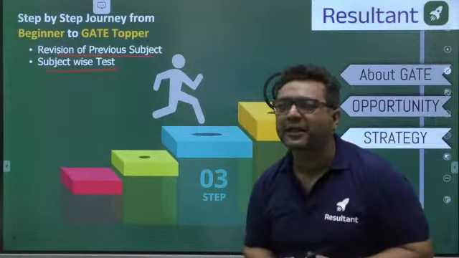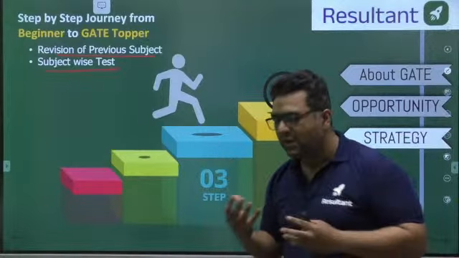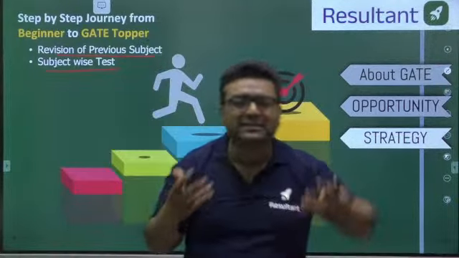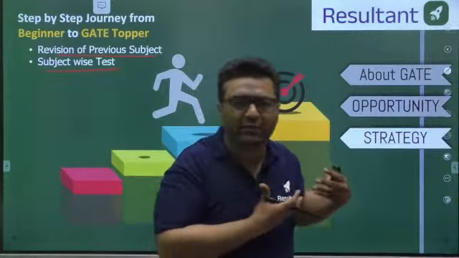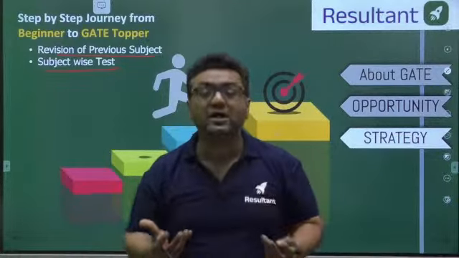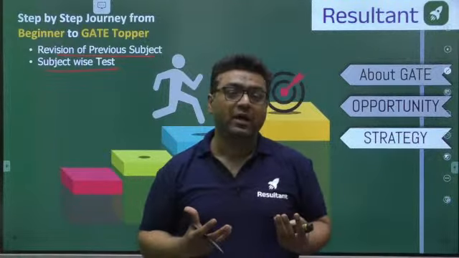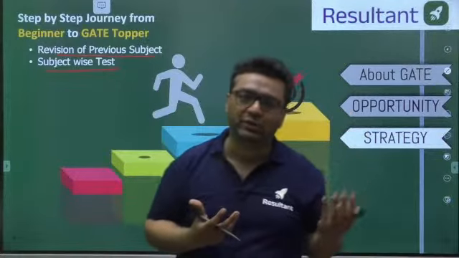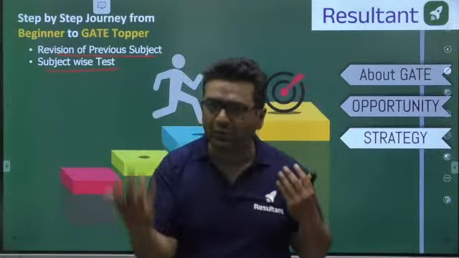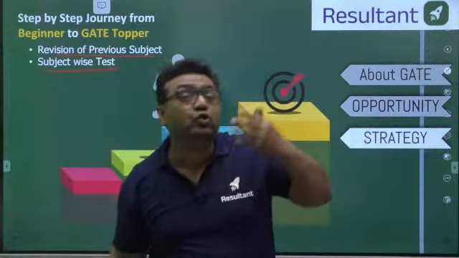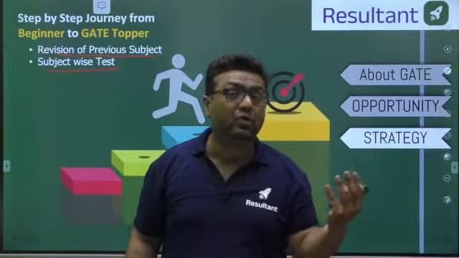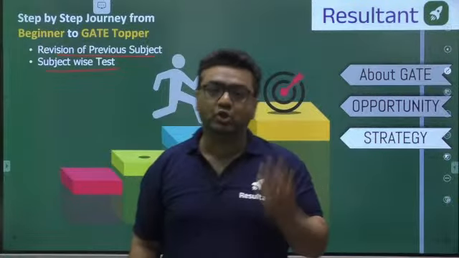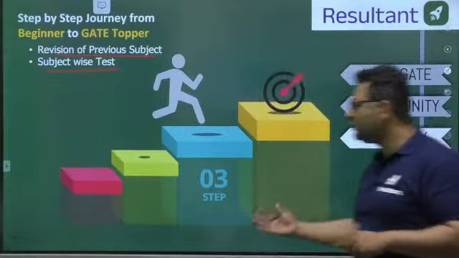Always learn from the mistake, appear for the test series. From the test, if you get less marks, don't go for disappointment, but try to search where you lost the marks. Have you lost the marks due to calculations or due to the poor conceptual clarity? If due to calculation, practice more. If due to poor conceptual clarity, contact your teachers or watch the lectures again. So this should be the strategy for the third step.